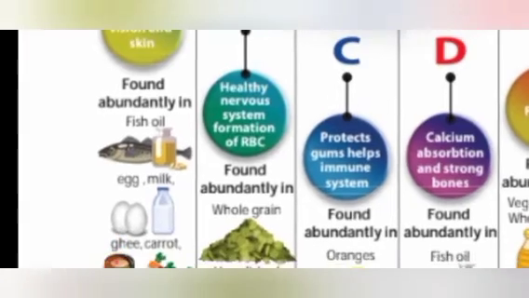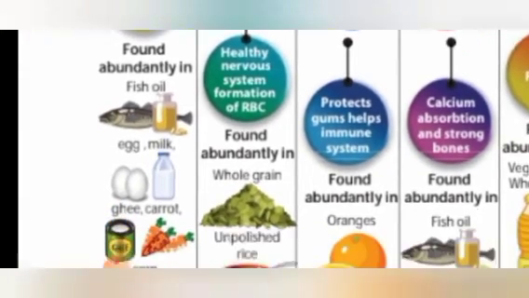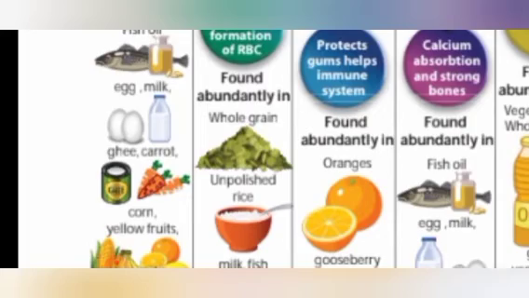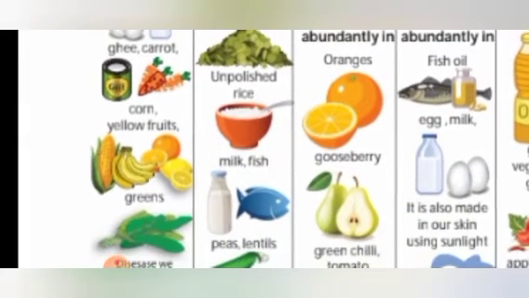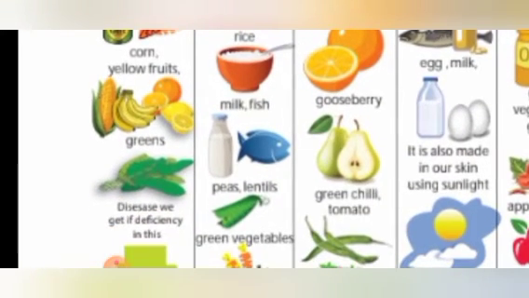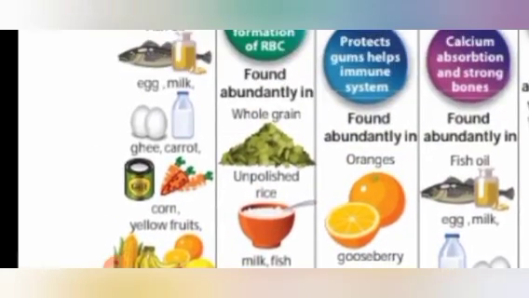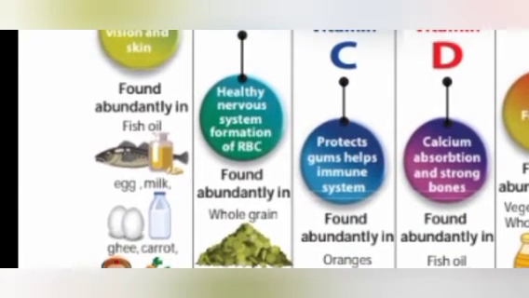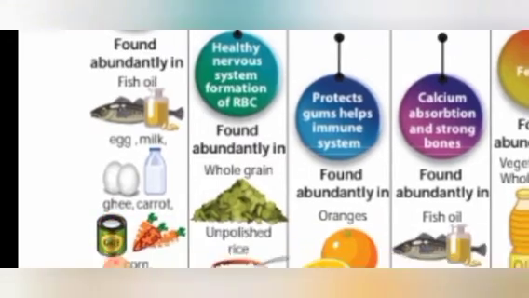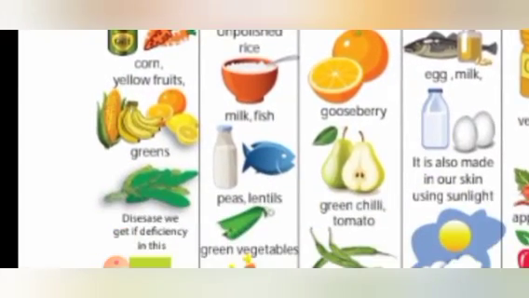It is found abundantly in fish oil, egg, milk, ghee, carrot, corn, yellow fruits, in the sense fruits which have yellow color, like lemon, oranges, banana, etc. Greens, all these are good sources of vitamin A. If you want to avoid wearing specs, you must eat all these without fail. Without rejecting them, you must take them in. Is it clear, children?